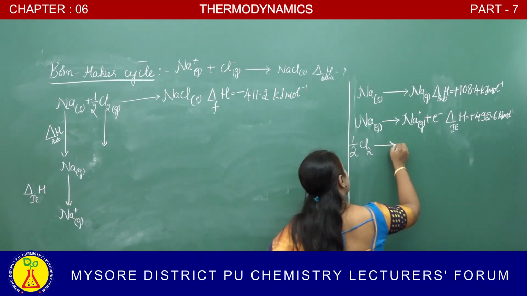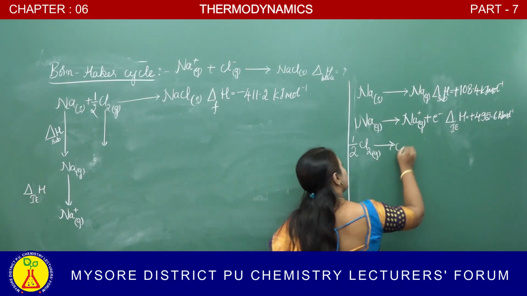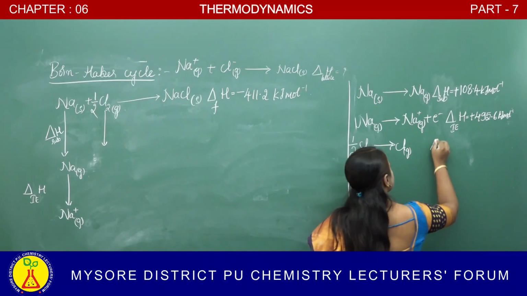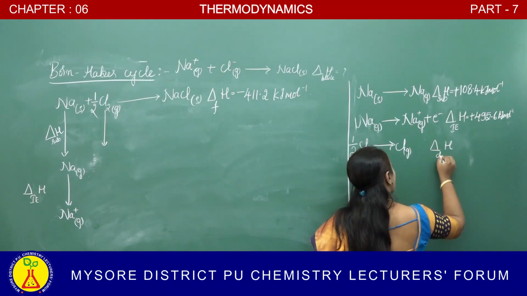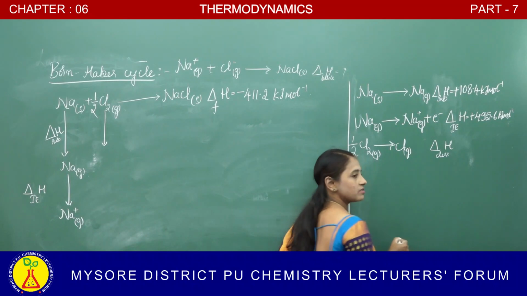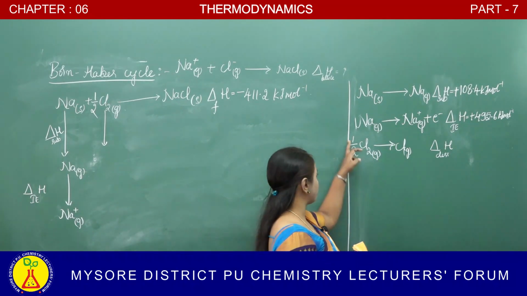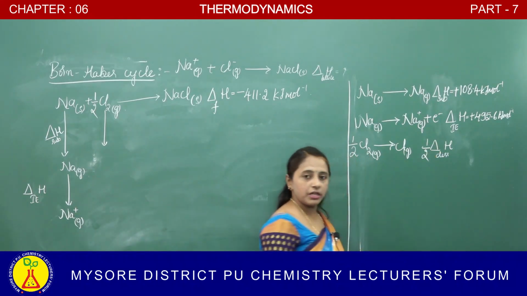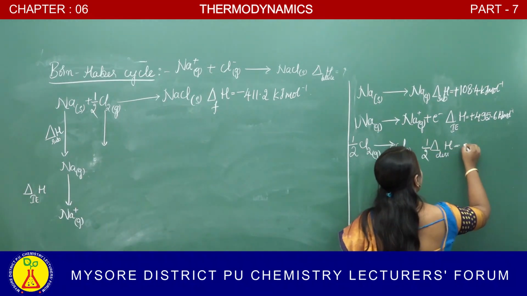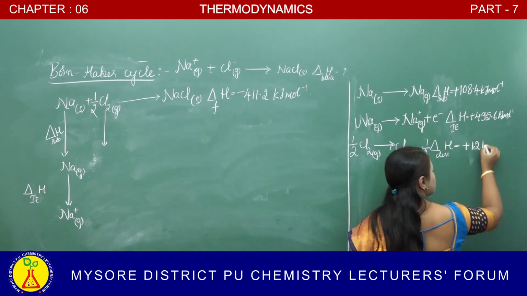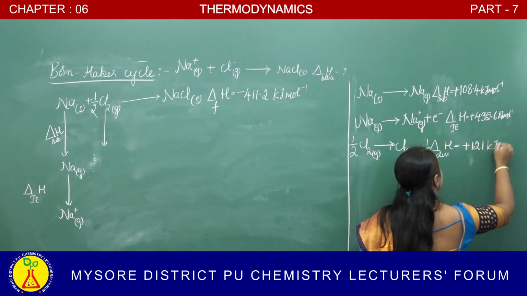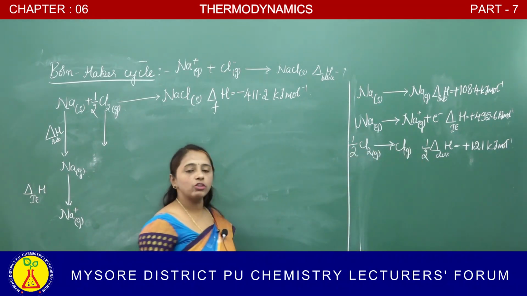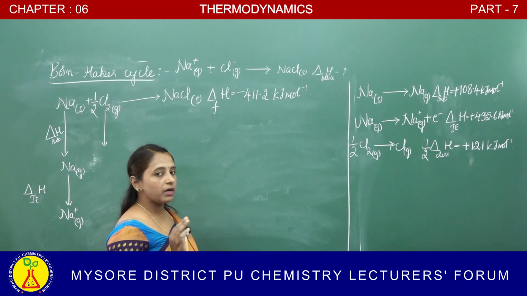It dissociates into chlorine atoms, and the change in enthalpy here is called the dissociation enthalpy, for half Cl2. So here we should take half the dissociation enthalpy, and the value is plus 121 kilojoule per mole.